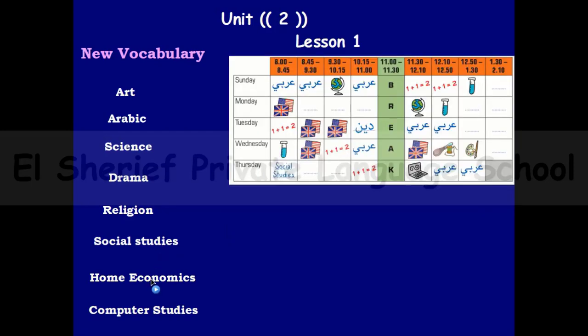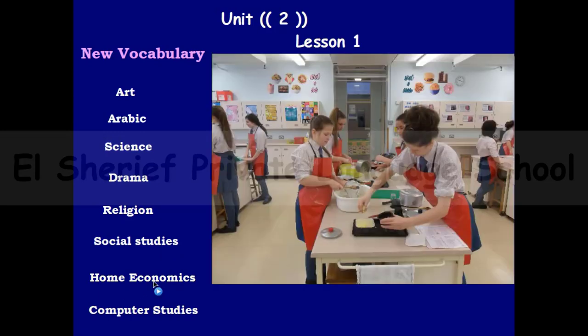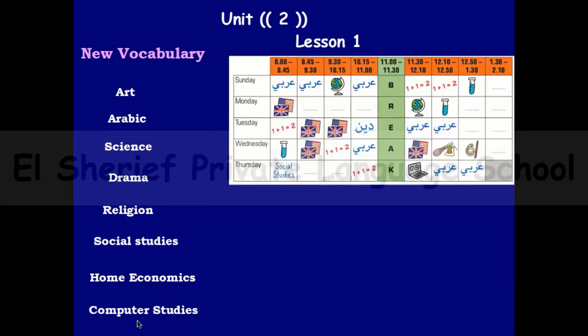And we have this picture, and this is a new subject. This is home economics. And in this picture, we can say that home economics is the subject in which you can learn how to cook, and you can learn other skills needed at home. And it's taught in some schools. And we have the last one, computer studies. And of course, this is the subject in which you can learn a lot of technology information, and you can learn a lot about computers and software like that.